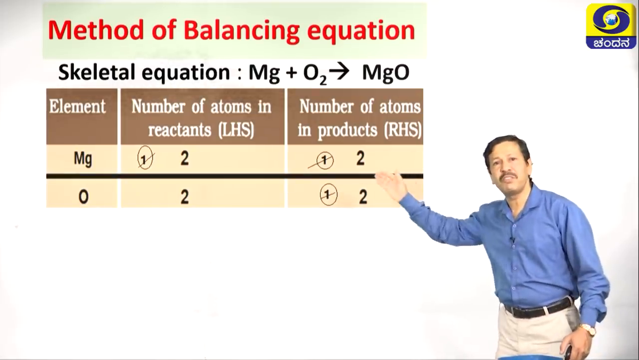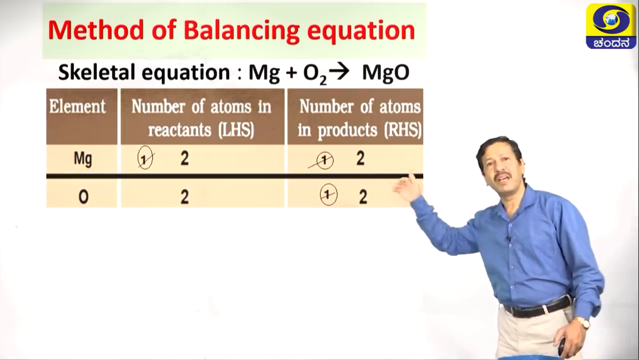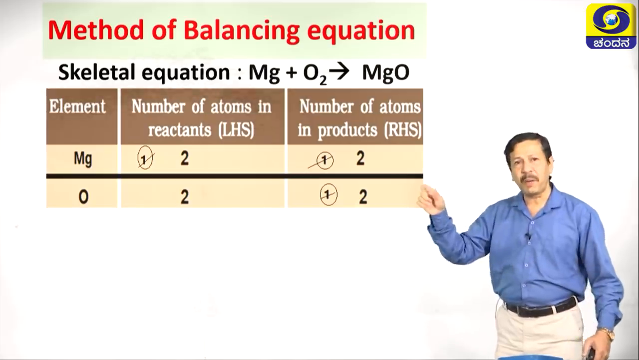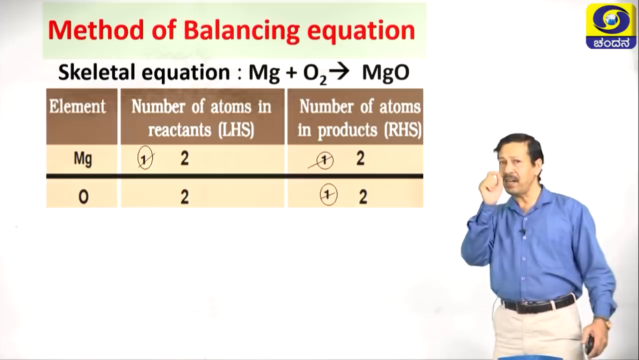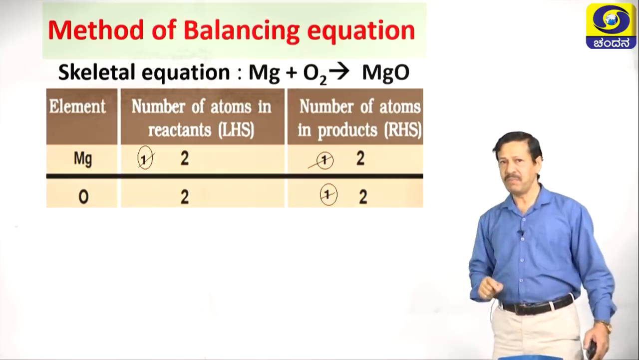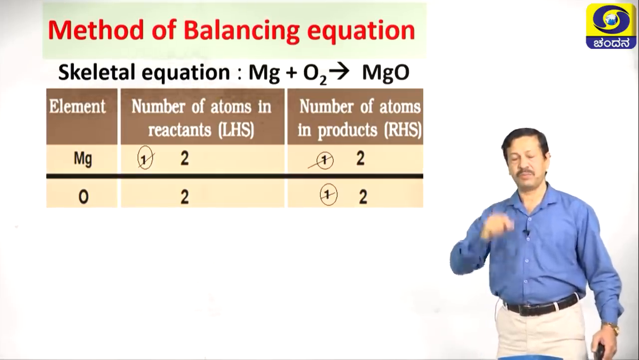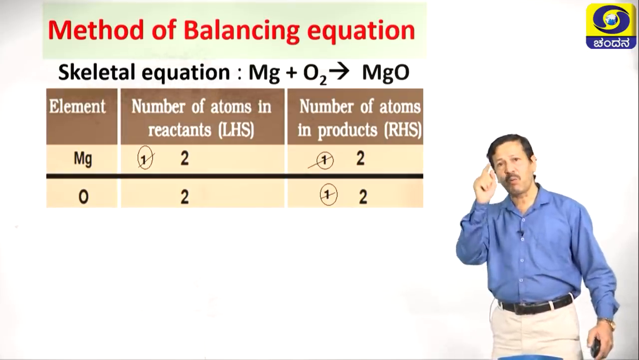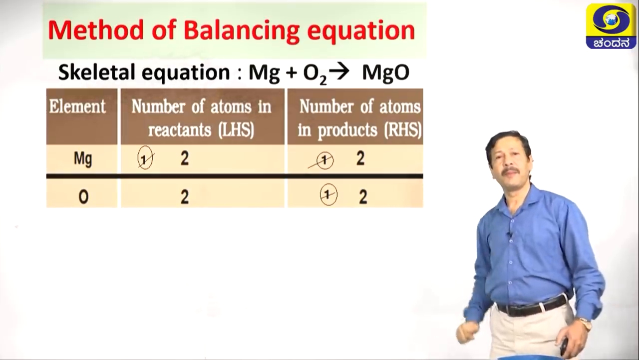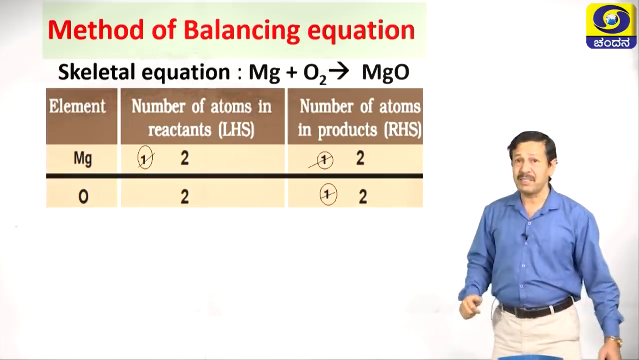So the elements: first you have to write magnesium, then oxygen. Number of atoms present in the reactant left hand side: I listed 1 magnesium, oxygen 2. Number of atoms in the product side, both are 1 each. Now let us try to balance it.